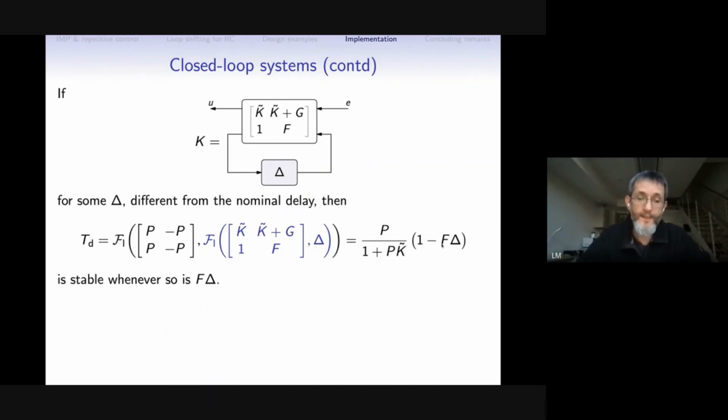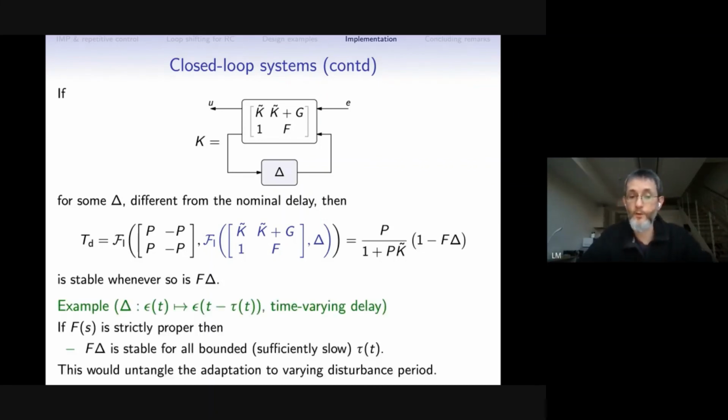Why might we need to use such a controller? For example, if we need some adaptation. Let's say that the period of our disturbance is drifting, and we would like to adjust our controller to the changing period. We can do it, of course, with many adaptive schemes, but as we know, adaptive control, especially when we adapt some delay part in it, might be extremely sensitive to such adjustments. In this situation, as long as we have the delta block stable, the closed loop system remains stable.